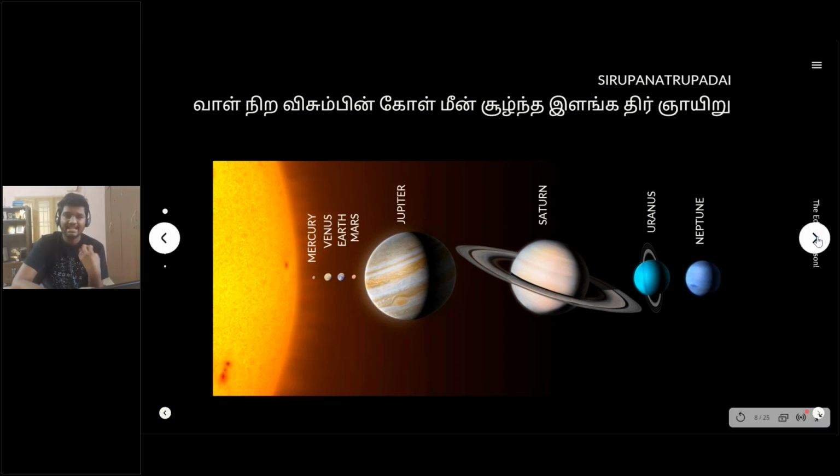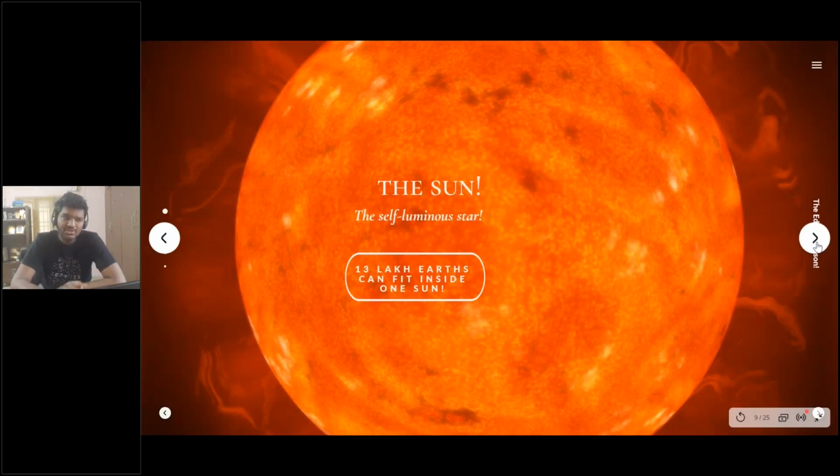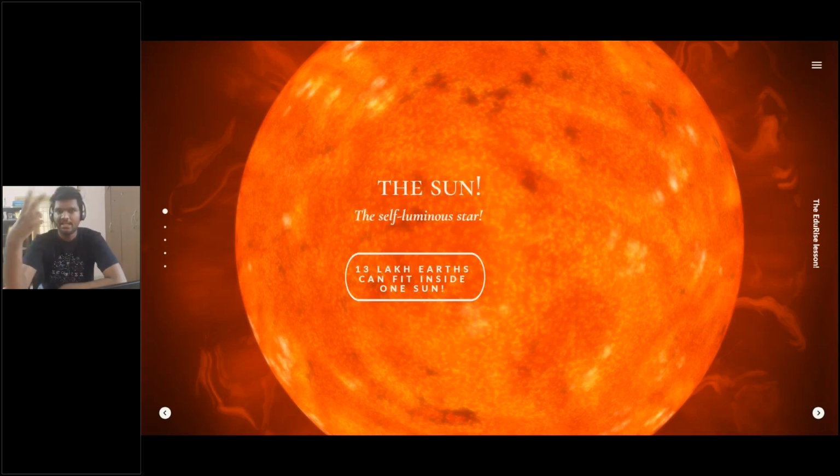We started getting more excited about what the solar system is all about, and that's what we're going to see in this lesson. So let's start with the sun itself. The sun is a self-luminous star. You can see two major things in the sky: one is the sun, the other one is the moon.